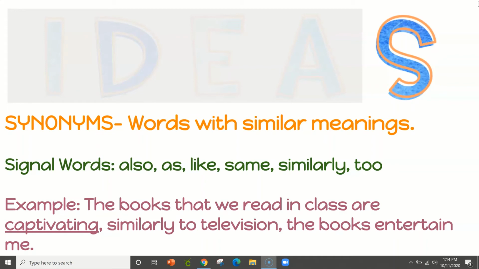There's a synonym in here. So the books are described as captivating, just like the television is described as entertaining. So captivating must mean entertaining and holds my attention. Thank goodness for that synonym of entertain to help me understand what captivating means.